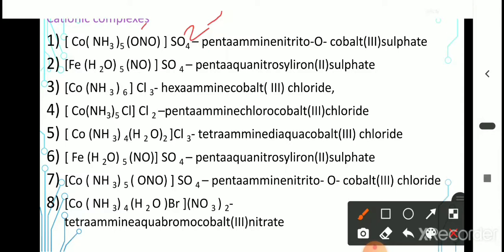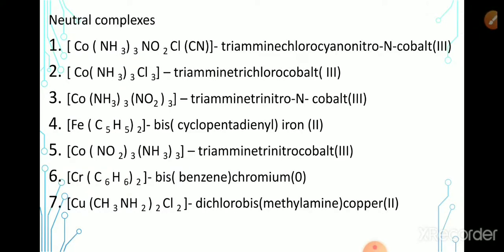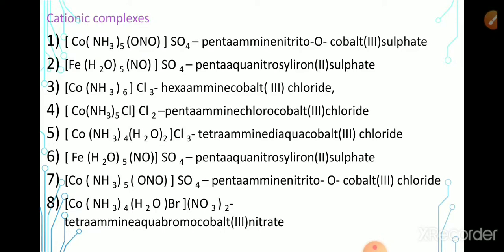Therefore, the charge on the complex ion becomes +2. Ligands are arranged in alphabetical order.